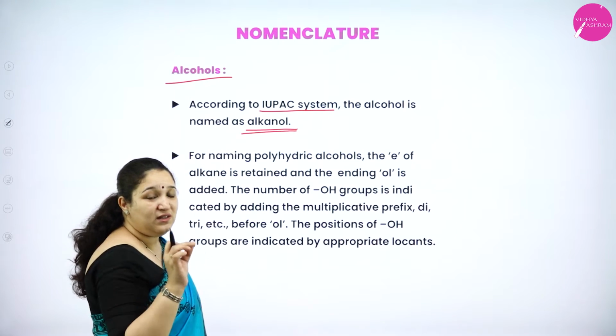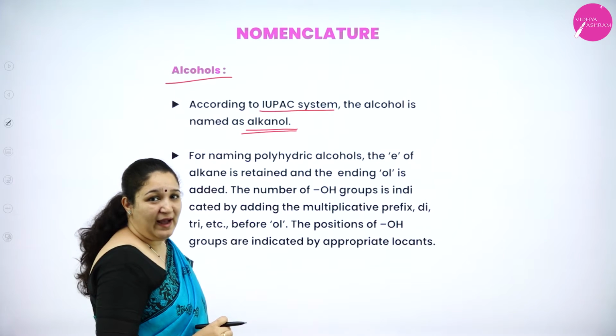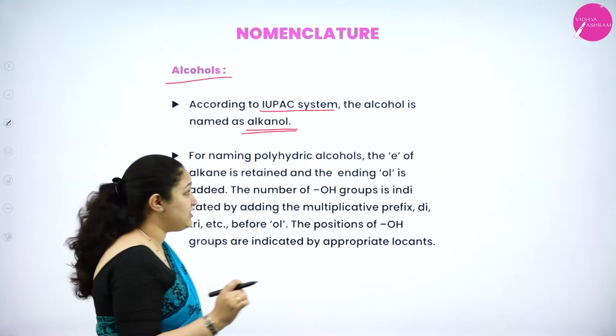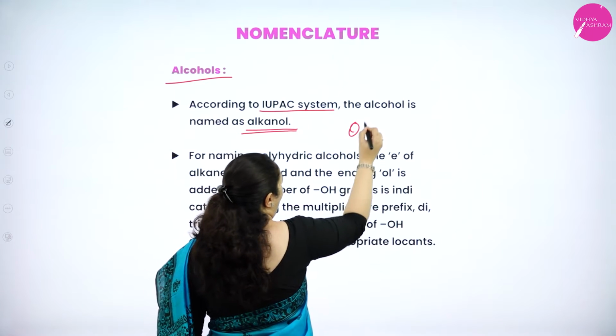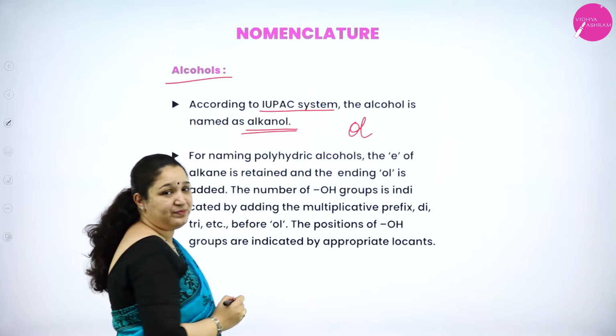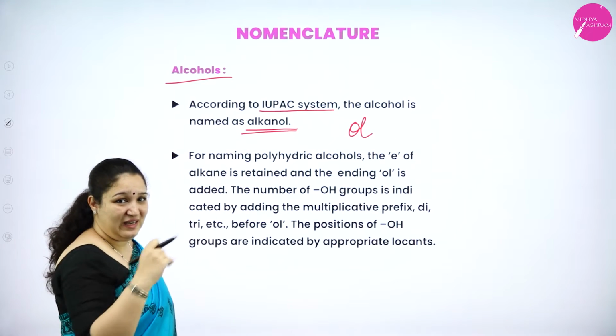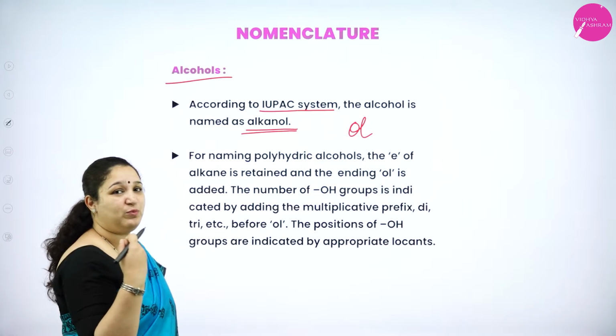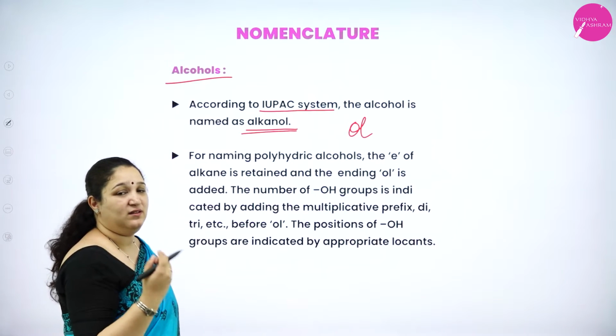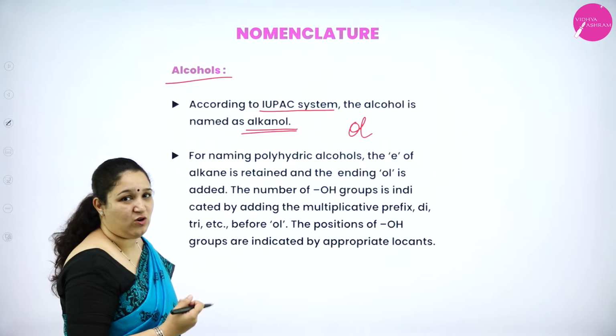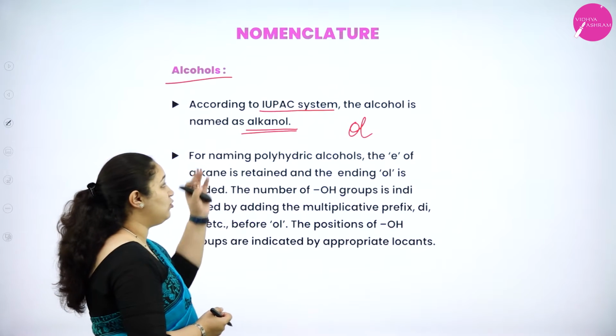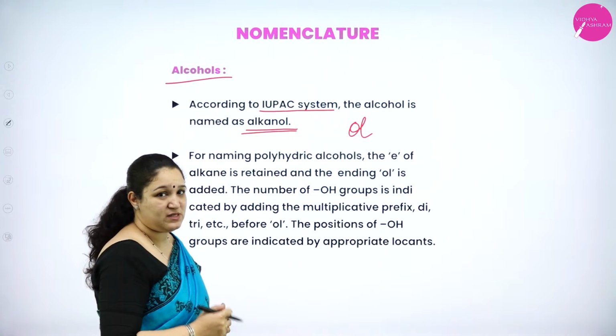So what is the suffix you have to add when OH group is attached? That is OL. Okay. So in alkanes, E is dropped out and we put OL in naming of alcohols. Further, more rules I shall explain with examples.